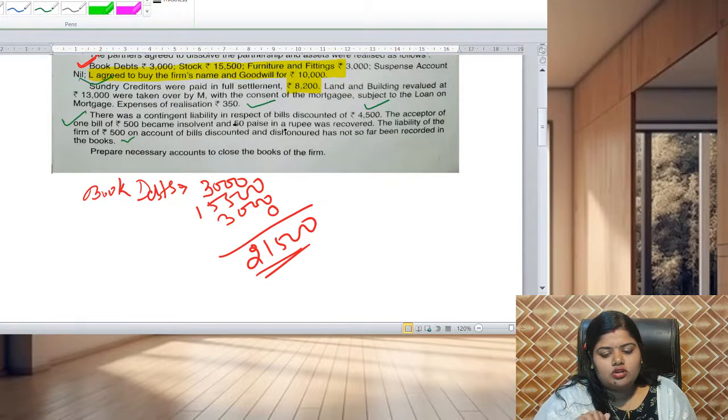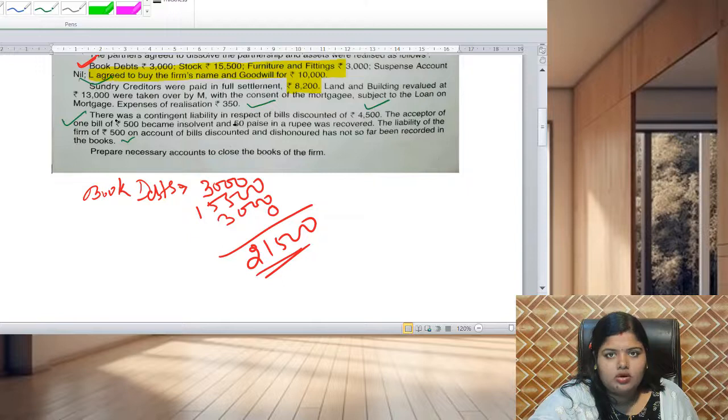Now next, there is also a condition of the loan on mortgage. M has agreed, or made a condition, that he will pay the amount of the loan on mortgage. He is responsible to pay the loan on mortgage amount, but he will take the land and building.